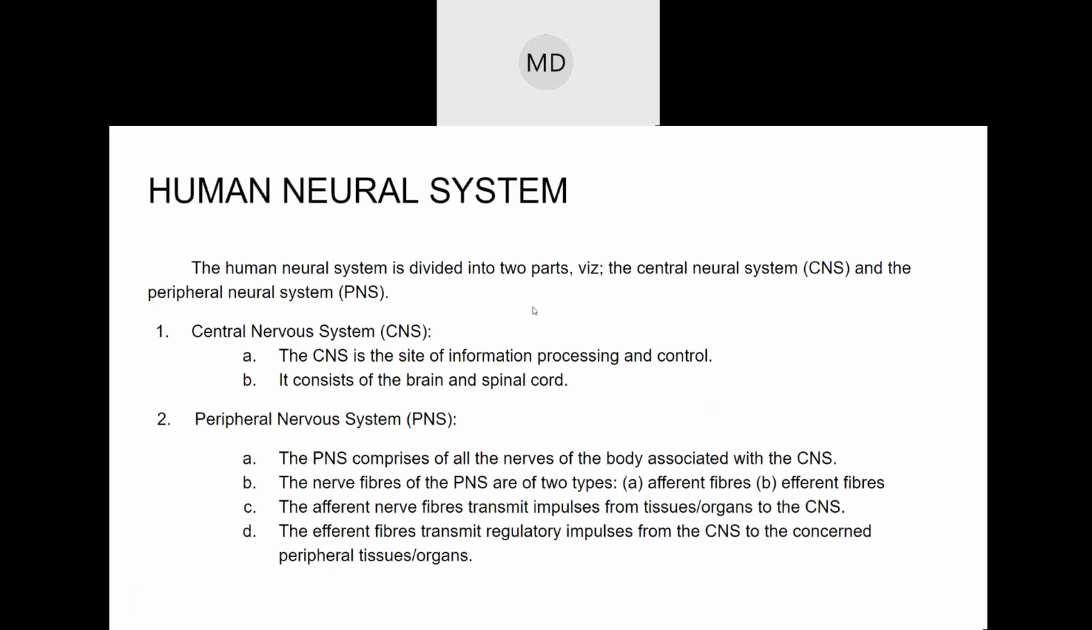So, the human neural system, also known as the human nervous system, is the system that comprises the brain, the nerves, the spinal cord. All this together forms the human nervous system. Nervous or neural, it is the same thing. The human nervous system has two parts. One part is known as the central nervous system, and the other part is known as the peripheral nervous system.